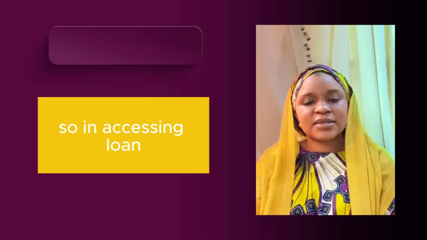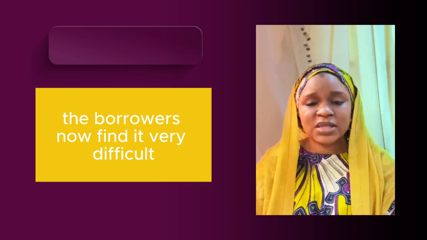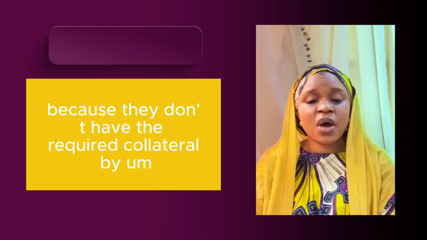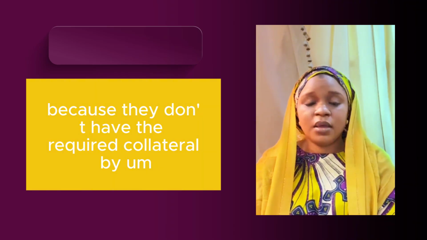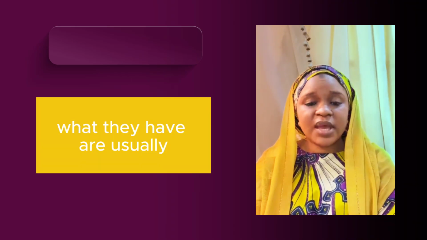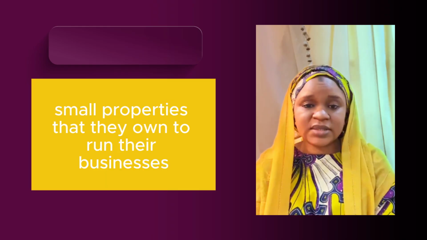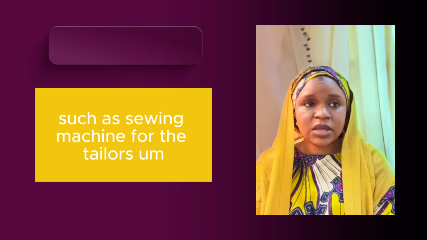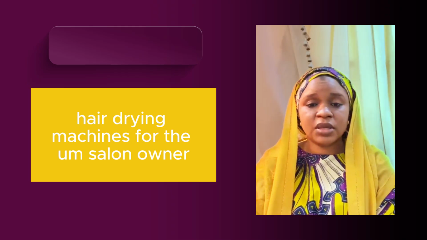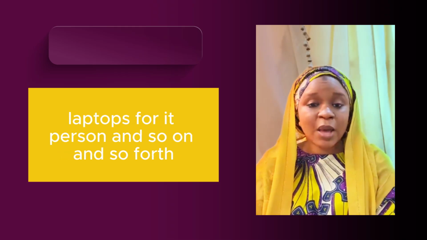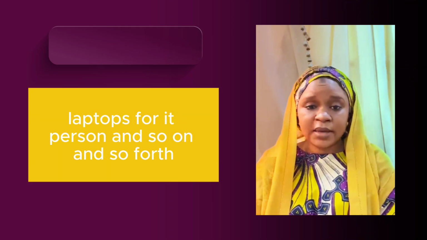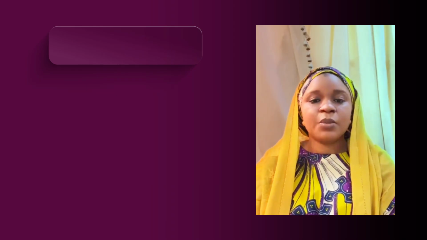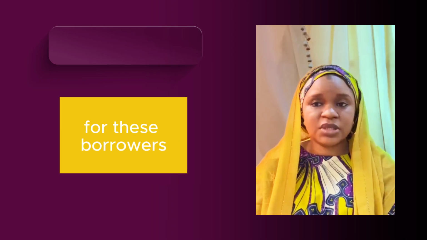So in accessing loans, the borrowers find it very difficult because they don't have the collateral required by lenders. What they have are usually small properties that they own to run their businesses, such as sewing machines for the tailors, hair drying machines for the salon owner, laptops for IT persons, and so on and so forth. So there's a lot of collateral mismatch, which made it very difficult for these borrowers to access loans.